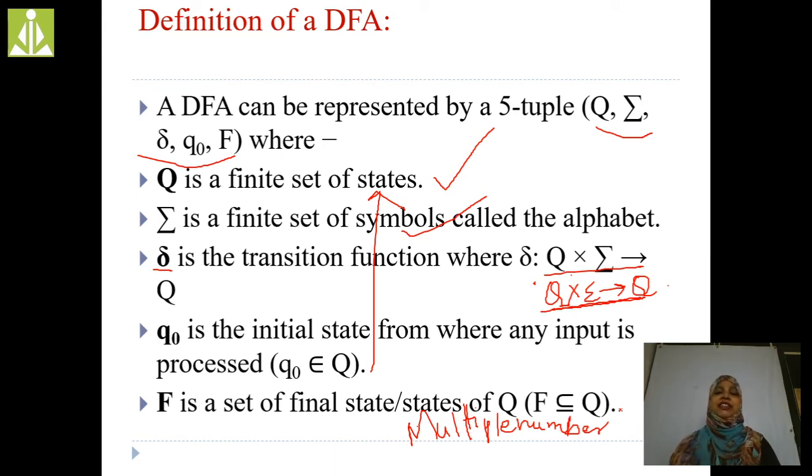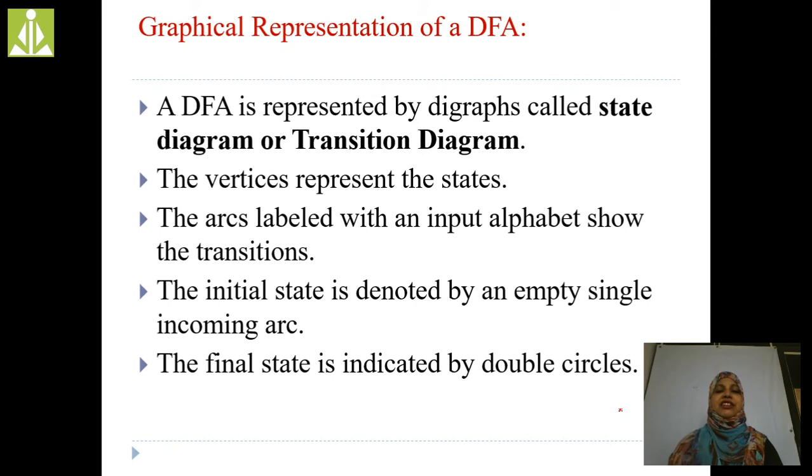Here we can represent this DFA by using transition diagrams or state diagrams, right? Next is the graphical representation of DFA. Already I explained, DFA can be represented by using graphs. These graphs are known as state diagrams or transition diagrams. One more important thing is that all DFAs are directed graphs. Digraphs means directed graphs.